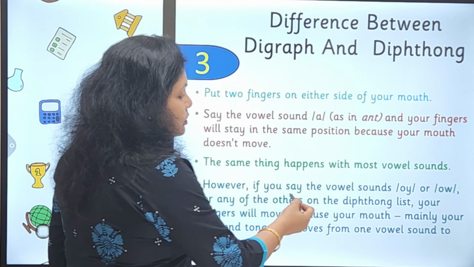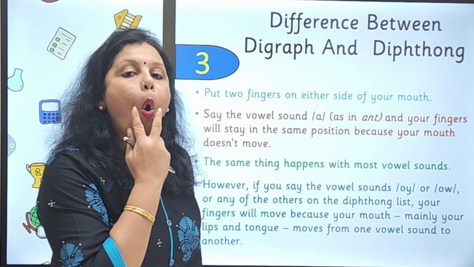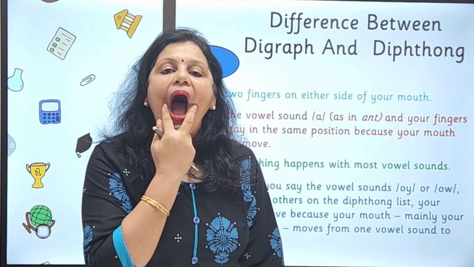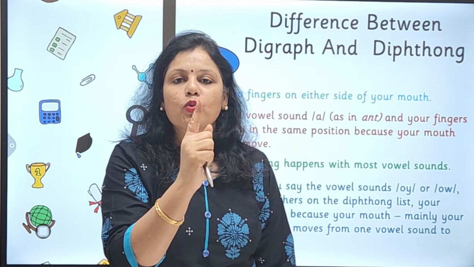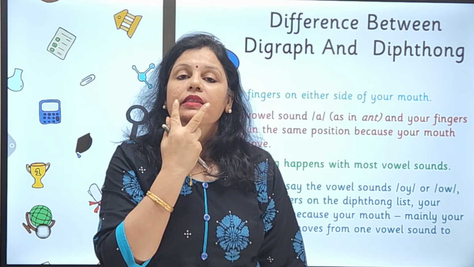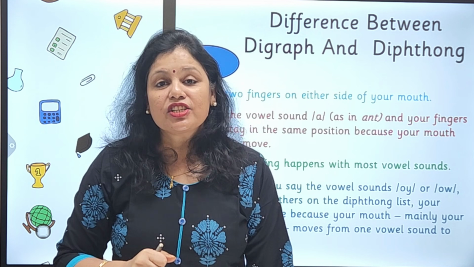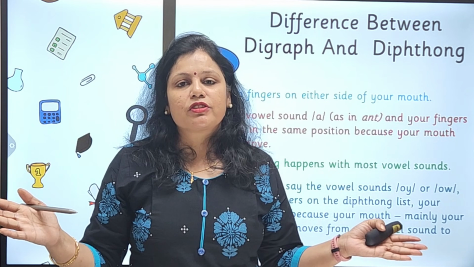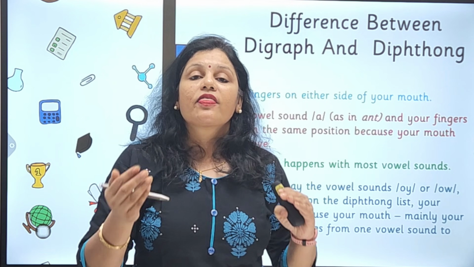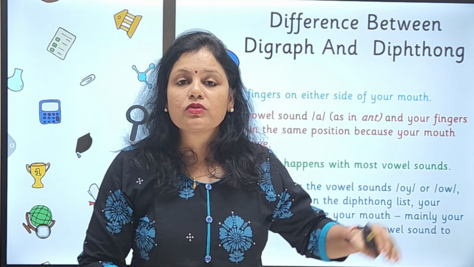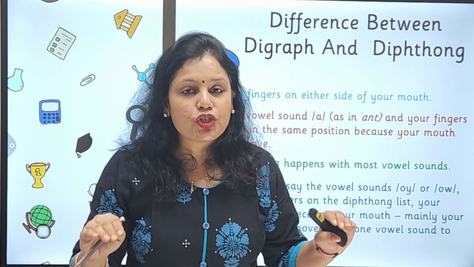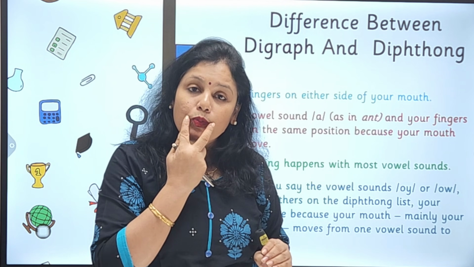But if you say the vowel sounds like oi, ow, in one sound only, while saying only one sound, the position of the mouth changes, and that is why it is a diphthong. The third very clear difference between a digraph and a diphthong is that digraphs are never gliding sounds. The mouth position never changes. But in diphthongs, the mouth position changes.